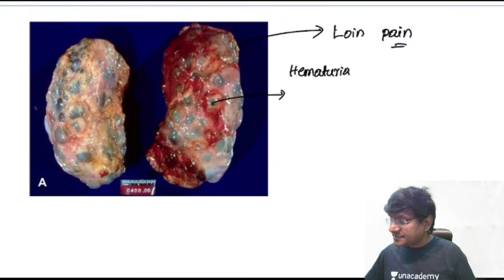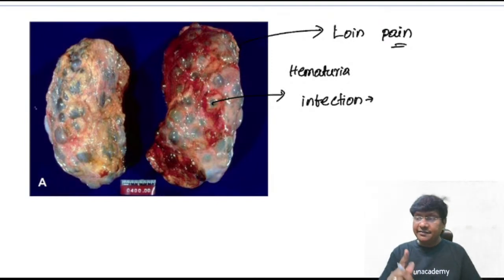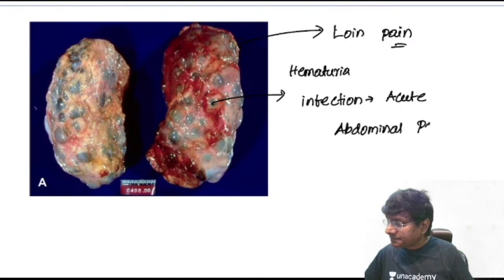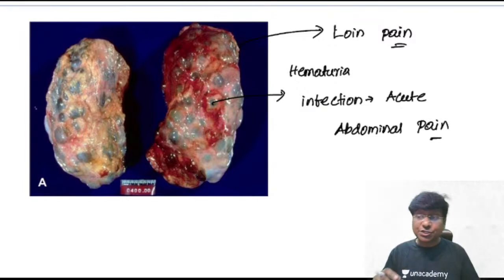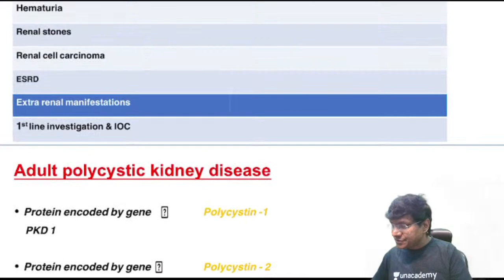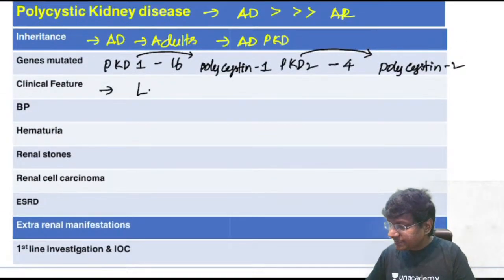Whenever these cysts are infected, the individual will have acute abdominal pain. I am waiting for the name of the fascia surrounding the kidney. Anyone can answer this? Very good, Shubham. That is nothing but the fascia of Gerota. This fascia of Gerota is being stretched, and that is why the individual will have severe pain in the loin. So there will be loin pain, and the hematuria will be gross hematuria.